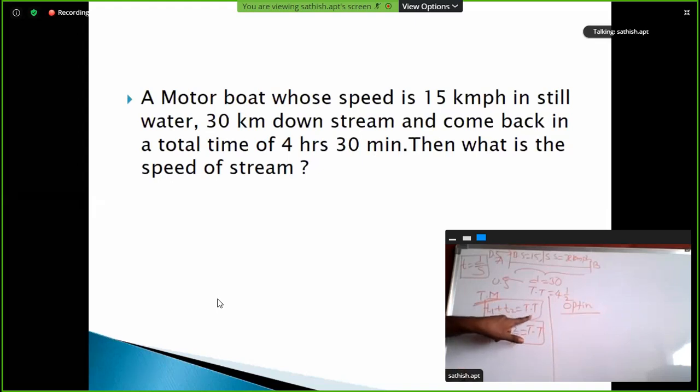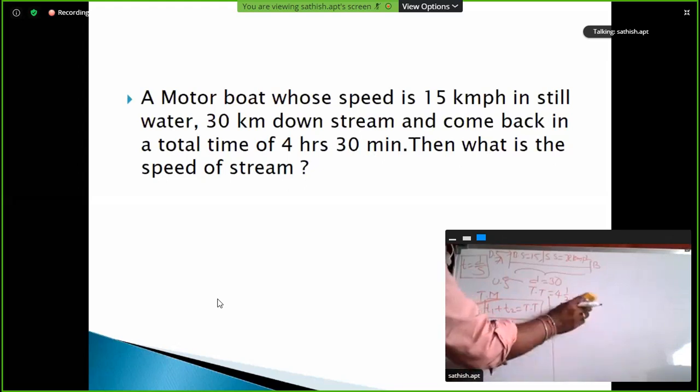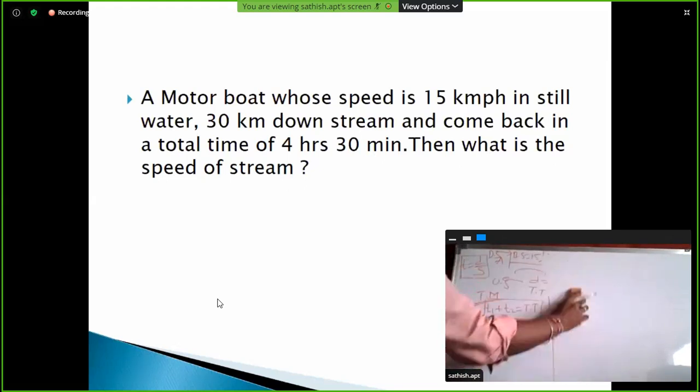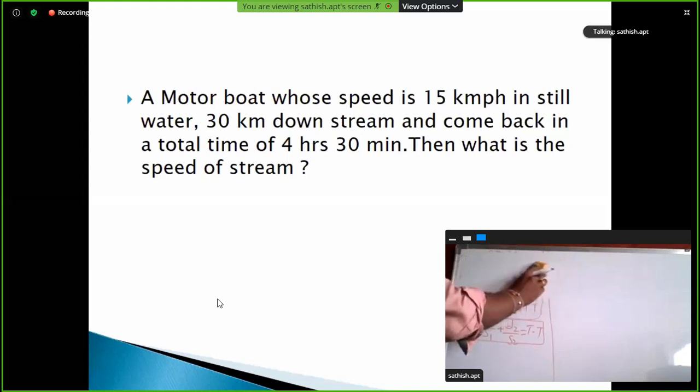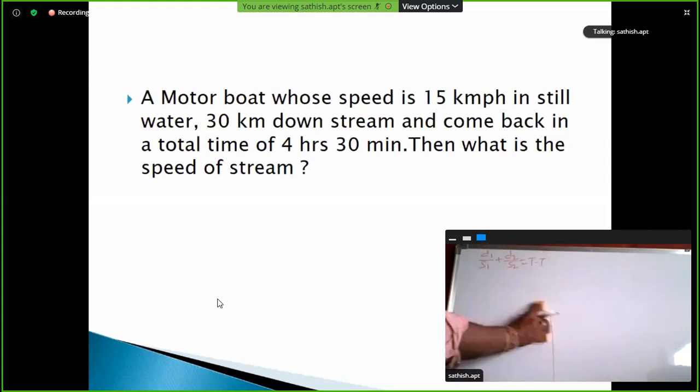Clear? So D1 by S1 plus D2 by S2 is equal to total time.